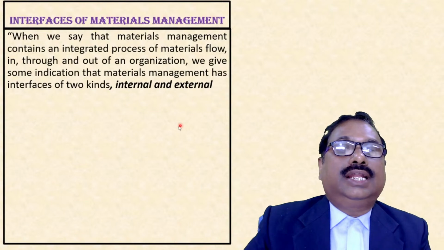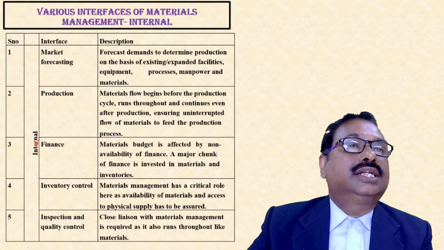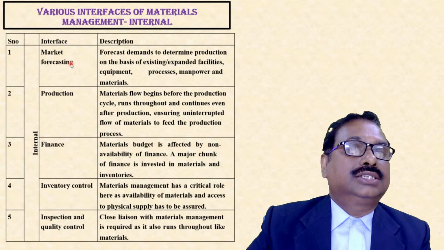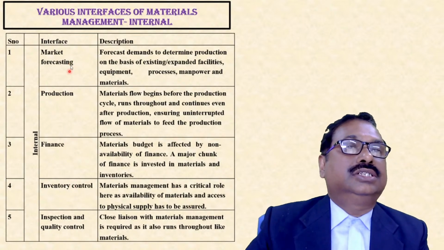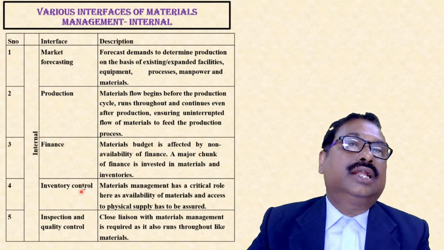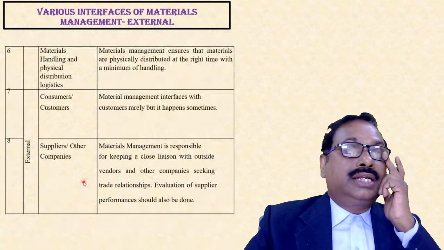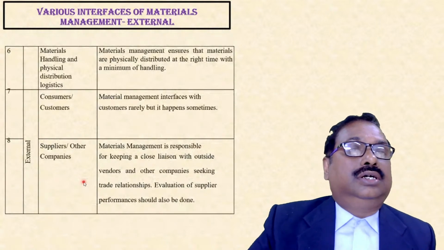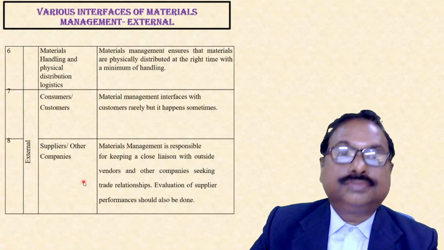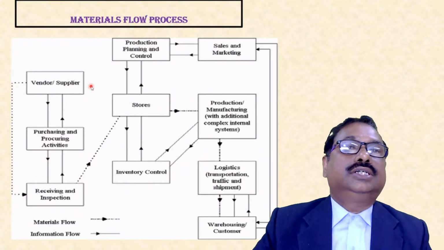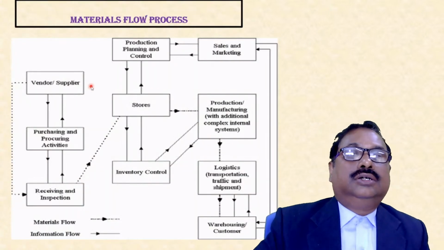So we have internal and external interfaces. The internal interfaces are marketing, forecasting, production, finance, inventory control, and inspection. These are all internal interfaces. And material handling, physical distribution, consumers, and suppliers are external interfaces. So this is the materials flow process.